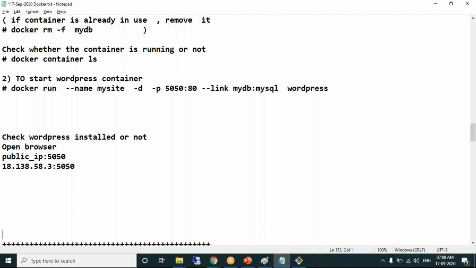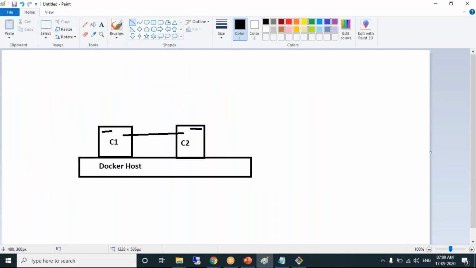Yes, Sunil, sure. When creating the container and linking, right now we are creating the container with the link. Say we have C1 and C2 already existing, and now we want to link them together. Is that possible?